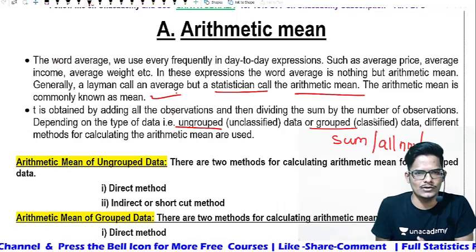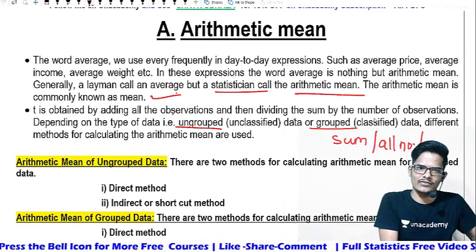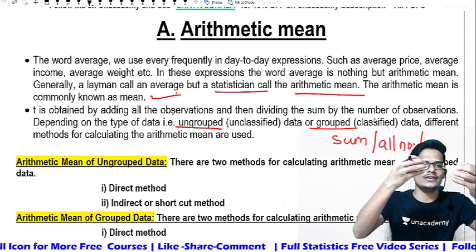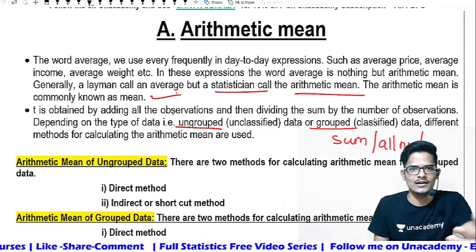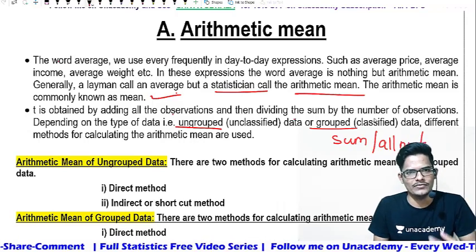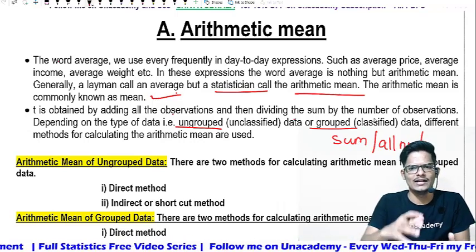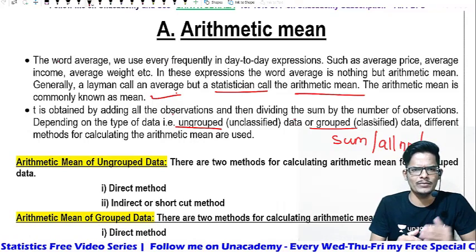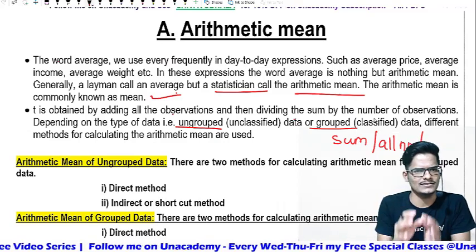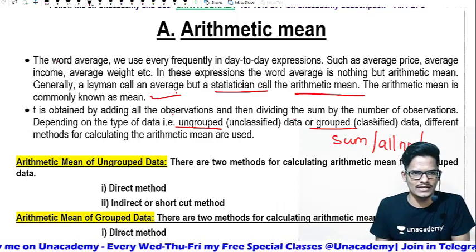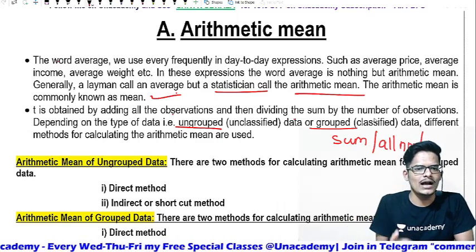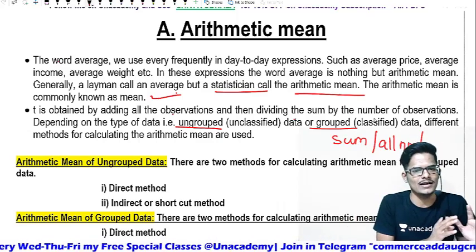Grouped data are observations categorized according to some basis, like 0 children in 30 families, 1 child in 40 families. I will give an example and solve questions based on this, don't worry. Classification or grouping of the data makes it grouped; no classification is ungrouped.